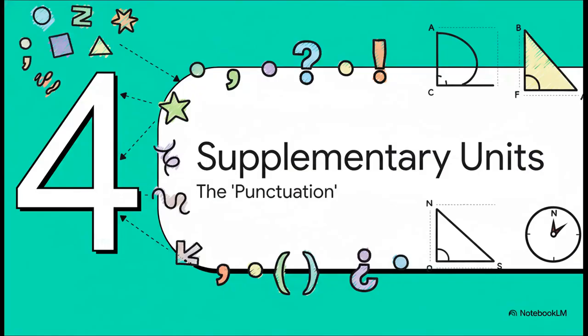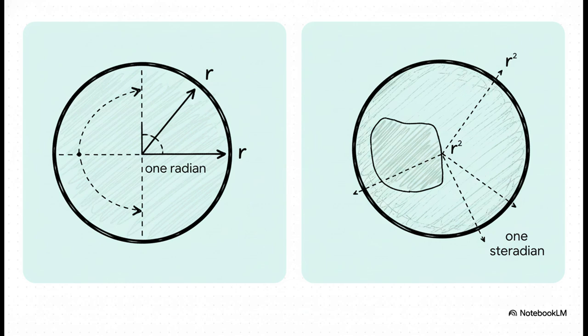So, we have our 7 letters, and we're building words. But what about punctuation? Well, there are 2 special units that kind of act like that. They're called supplementary units, and we use them specifically for describing angles. There are basically 2 types you need to know. First, for 2D shapes, we have the plane angle. It's just the ratio of the arc length to the radius of a circle, and its unit is the radian. Then, for 3D space, we have the solid angle. It's the ratio of an intercepted area on a sphere to the radius squared, and its unit is the steradian.